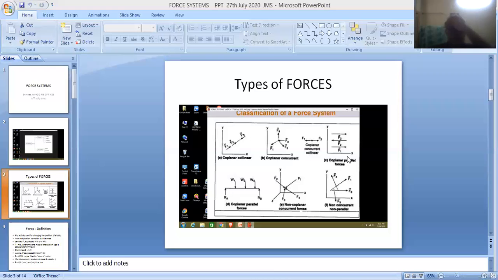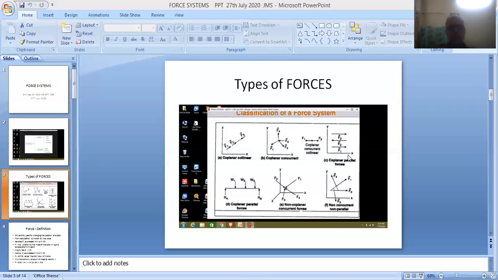And finally, let us come to this figure, my dear friends. So the XY plane is again shown in this figure, and three forces are given in this particular diagram: F1, F2, F3. First force F1, second force F2, and third force F3. F1 is acting in forward direction, F2 is acting in reverse direction, F3 again is acting in forward direction. So friends, they are parallel to each other.